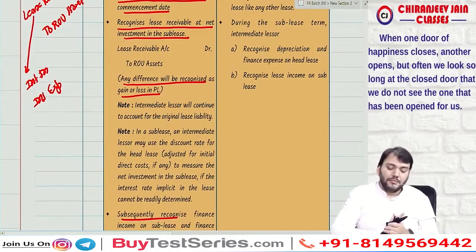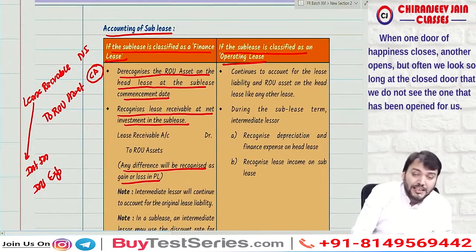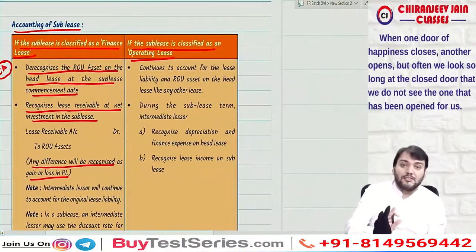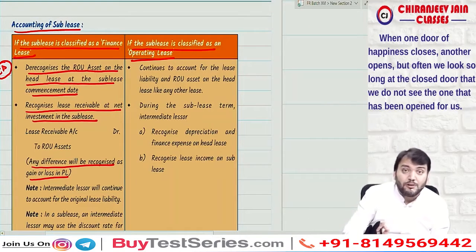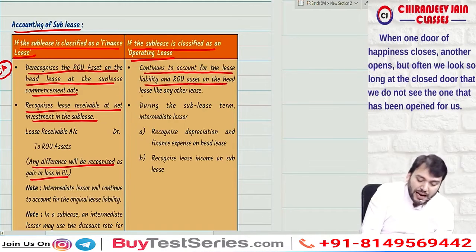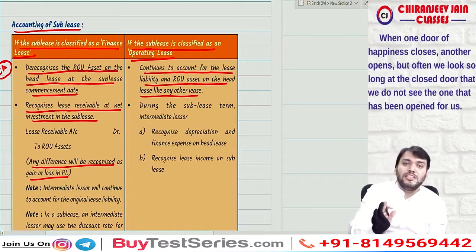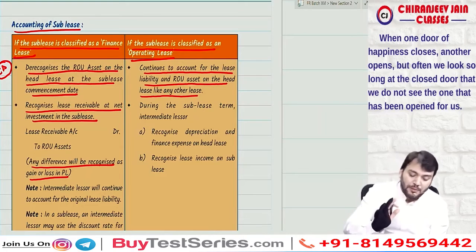Correct? Yes sir. Then if the sublease is classified as an operating lease, then there is no need to de-recognize the ROU asset. Continue to account for the lease liability and ROU asset on the head lease like any other lease. They will continue to recognize lease liability and ROU asset in case of head lease.